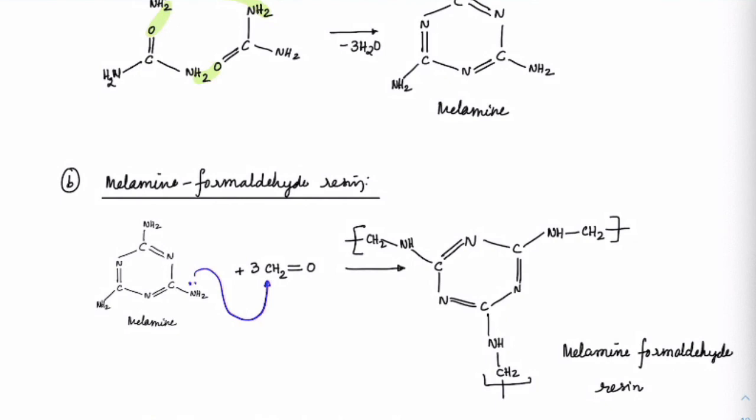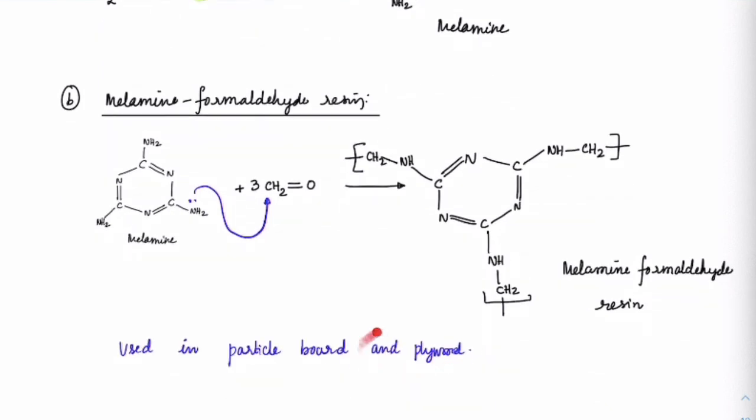Melamine formaldehyde is used in particle board and plywood. Particle board is the compressed wood which is made up of dust. All the dust particles, if you take them out and compress them to make a wood form, like what we use for exam pads, that is also a particle board or plywood.